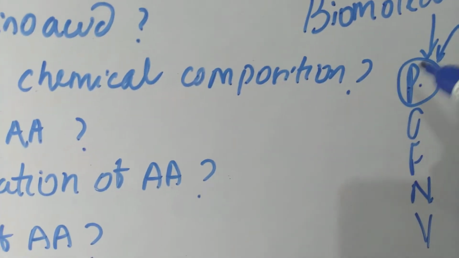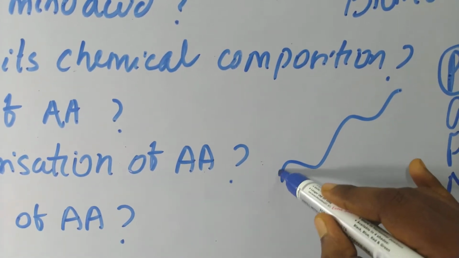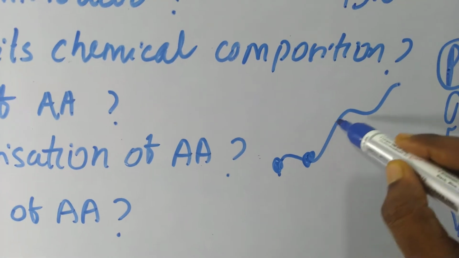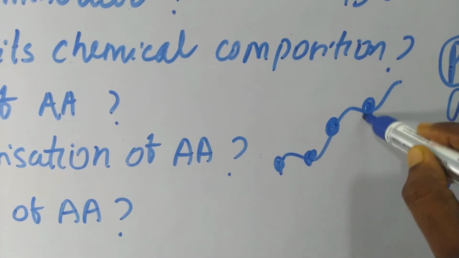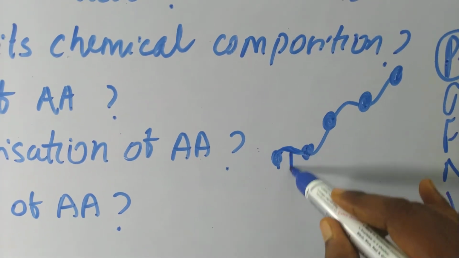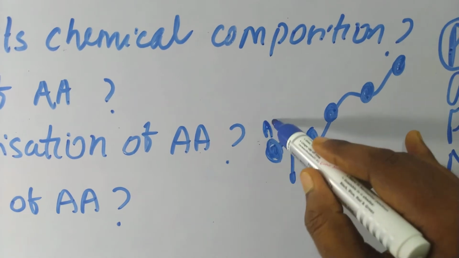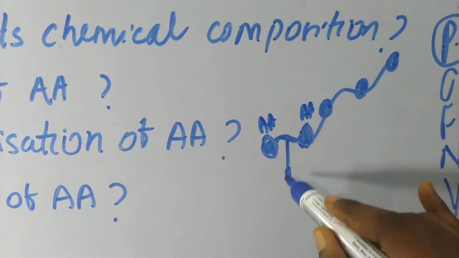So you can see, if this is a protein, then the protein is made up of various amino acids through a peptide bond. The bond between two amino acids is called a peptide bond.